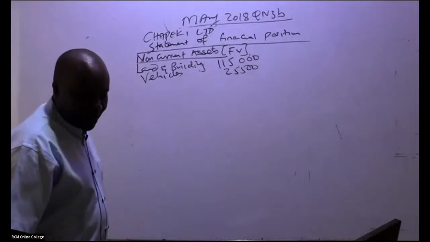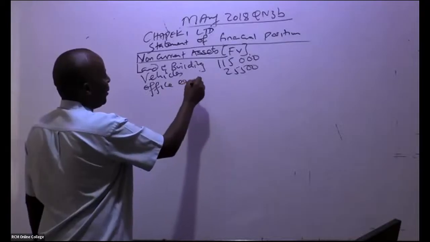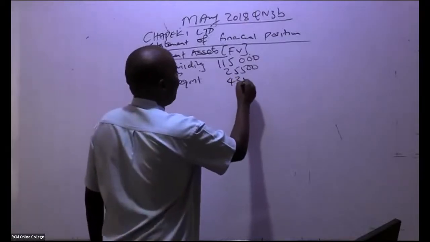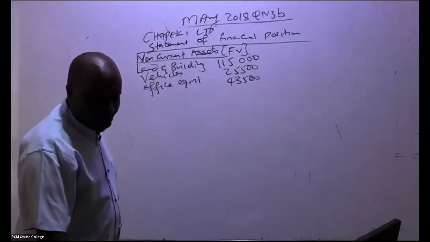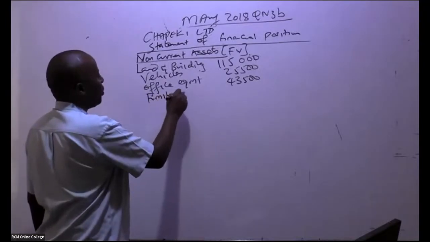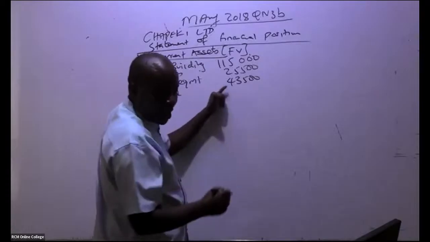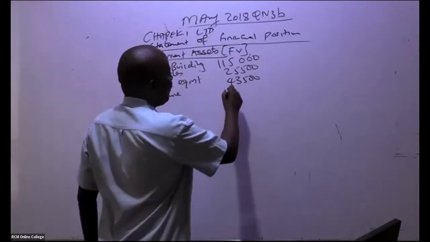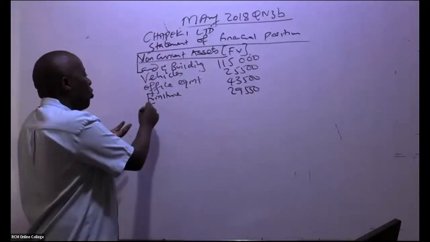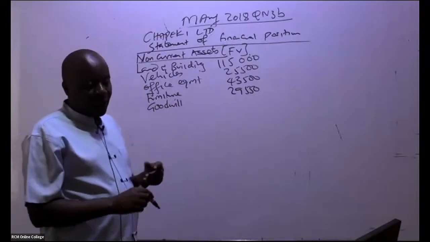From your past paper, the next one is office equipment. Office equipment, we have 43,500. From there, I can see what we also took over in this case is furniture. So how much for furniture? We have furniture of 29,550. From there, don't forget our goodwill, which we have just calculated. So goodwill, are you able to see the amount of goodwill?